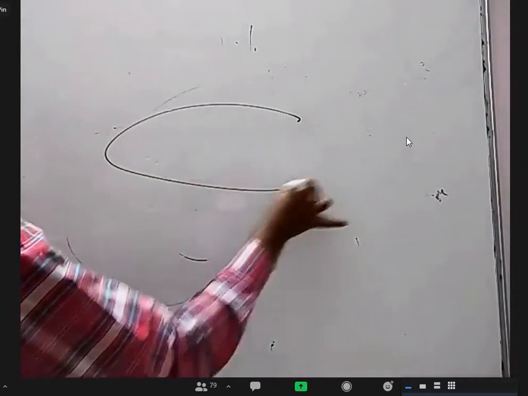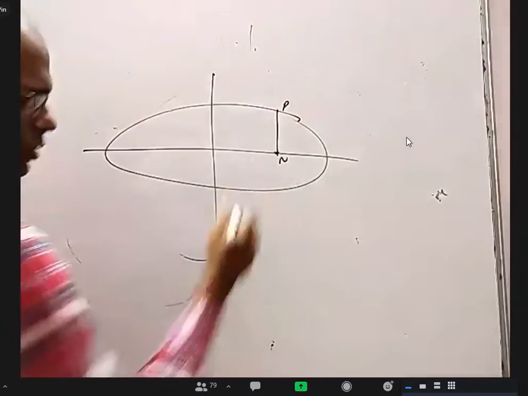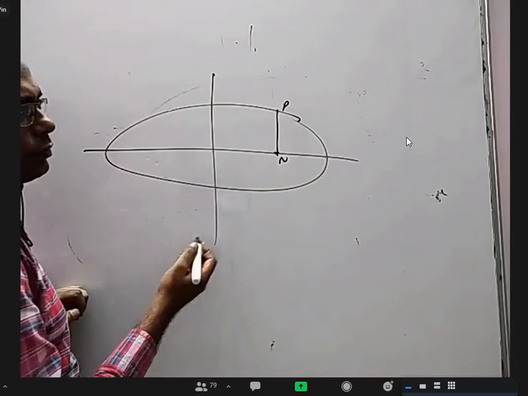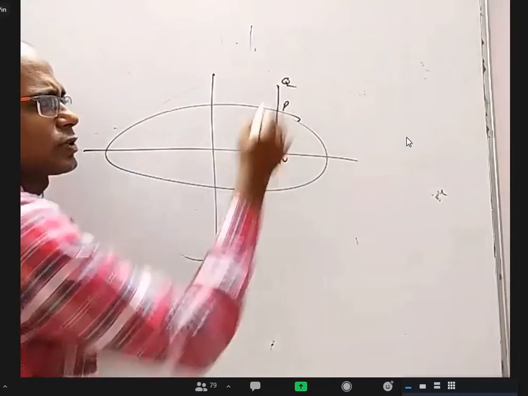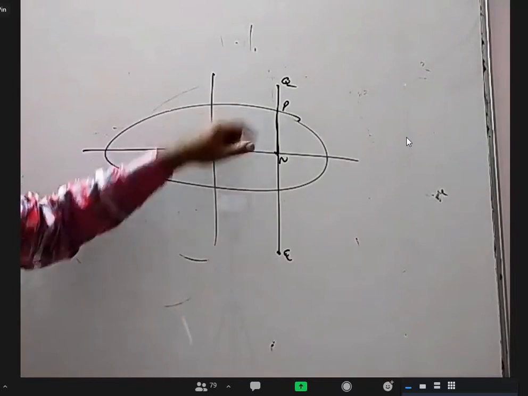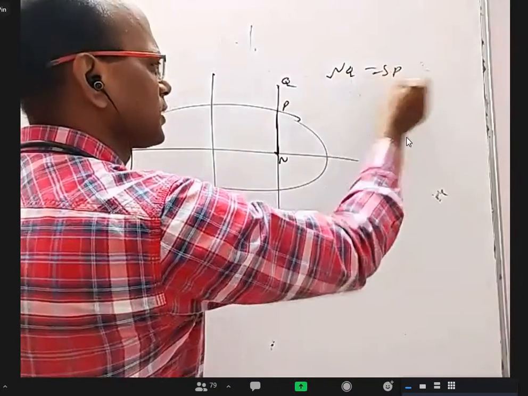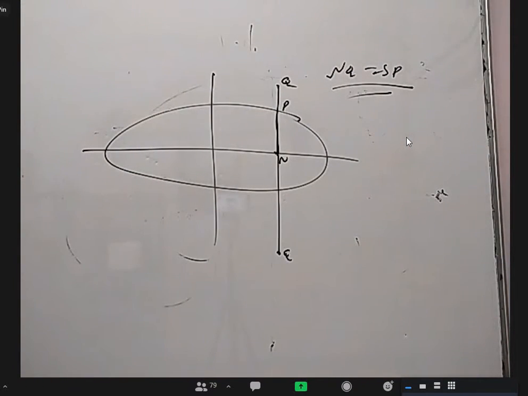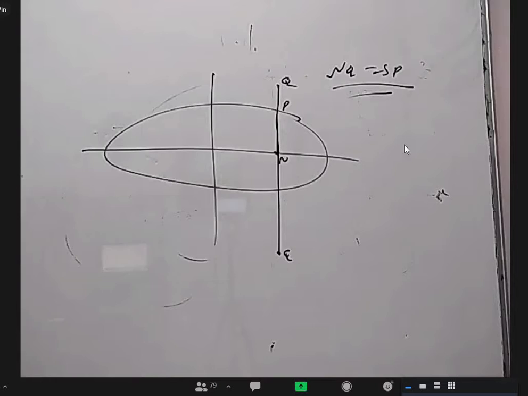Okay, there is an ellipse, and we have a general point P and N on this. After that, where is Q? We don't know whether it is extended this side or this side. That is the two cases. One time you extend this, maybe Q is here, or another time you extend this, maybe Q is here. PN is extended such a way that Q is a point on the same line where NQ is equal to SP. All right. Okay. So now what is the locus of that?